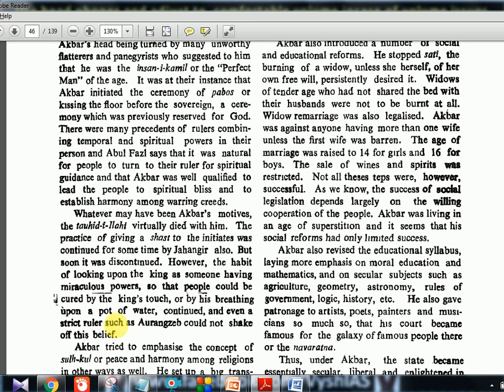So this Tawhid-e-Ilahi stopped after Akbar, but little portions of it were continued by Jahangir, but that also stopped. But this miracle thing, the spiritual guidance and this person as God, that still continued even till Aurangzeb. So these are three different things at three different timelines. That is very, very important: Tawhid-e-Ilahi, Shast, and this spiritual guidance.